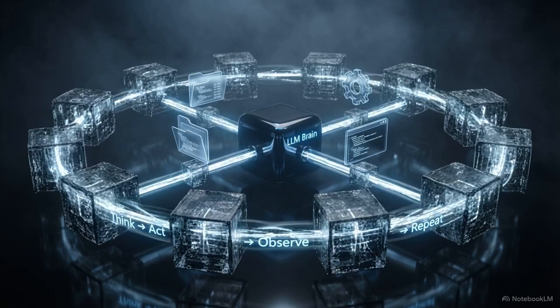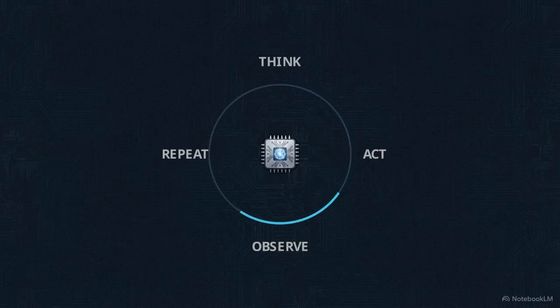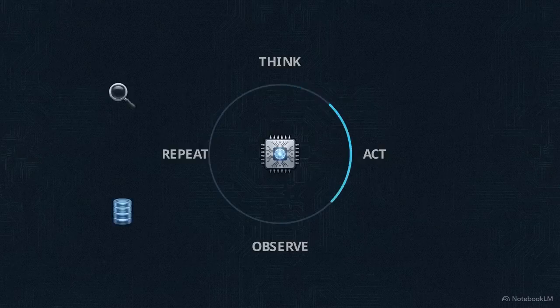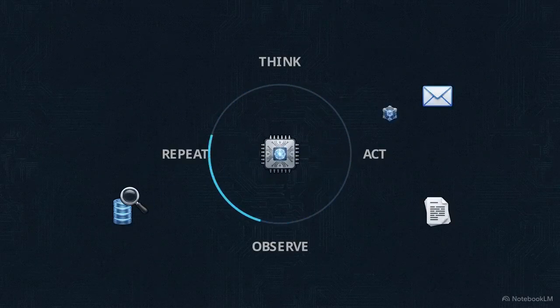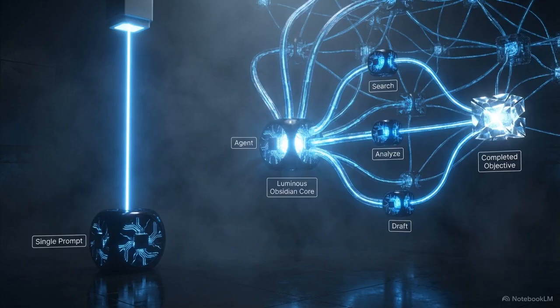When you combine external memory with real-world tools, you create systems capable of managing continuous, multi-step workflows. Agents use a repeating protocol: think, act, observe, and repeat. Given a broad goal, an agent independently executes a RAG search, analyzes a report, and triggers a tool to draft an email. The model is the executive, analyzing outcomes to determine its next move. Agents elevate artificial intelligence from executing single, isolated prompts to autonomously managing overarching human objectives.